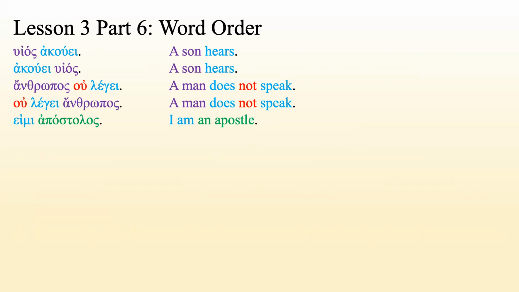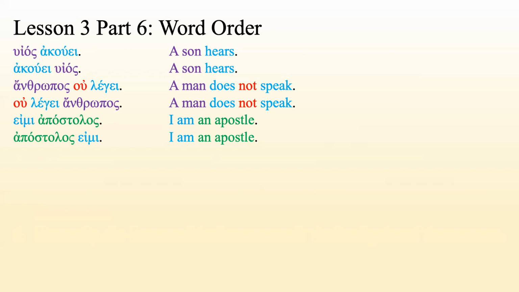Eimi apostolos, I am an apostle. Now here, apostolos is the predicate nominative. It can't be the subject because eimi is in the first person, so that's I am. So it can't be apostle am. That doesn't really work. That doesn't make a good English sentence. So I am an apostle. It's the predicate nominative here.